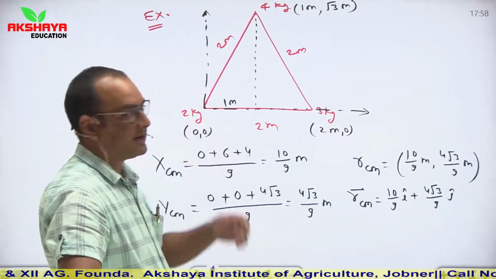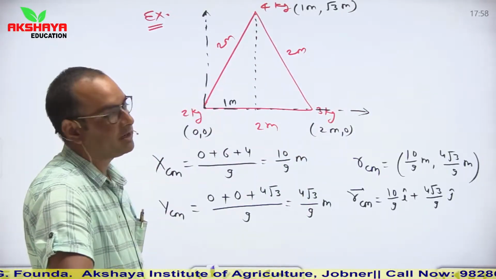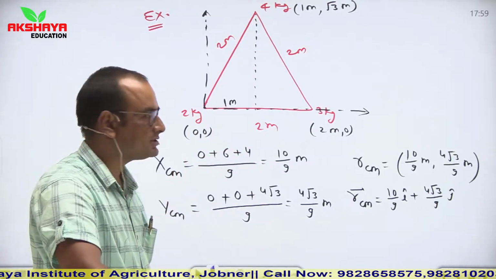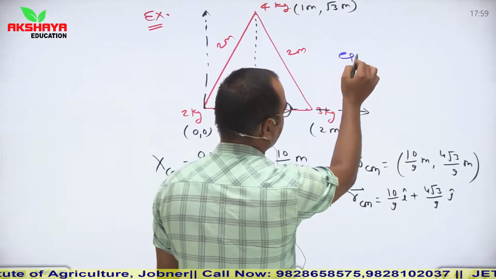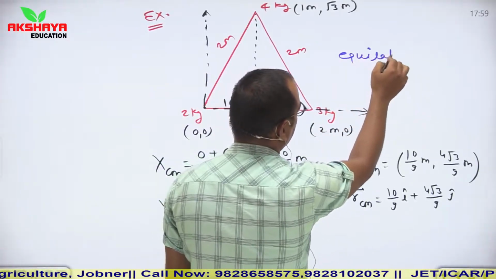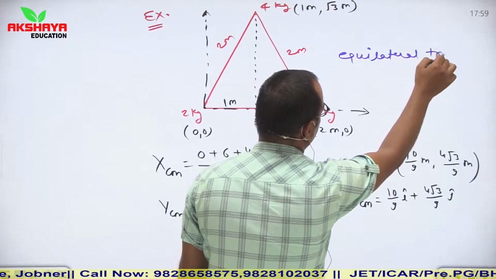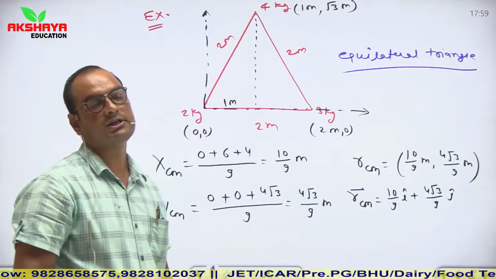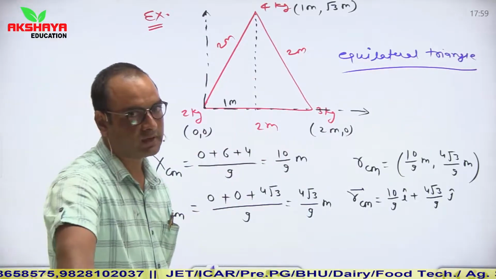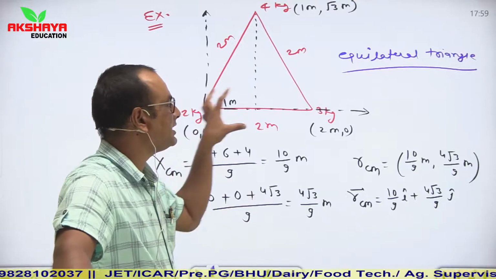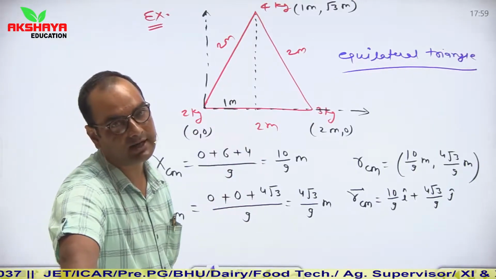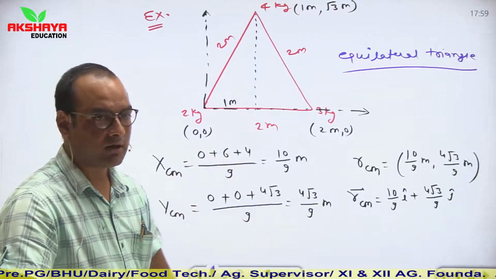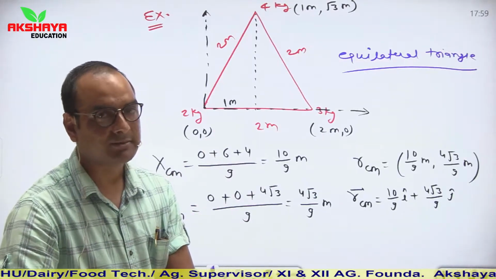Now let us discuss another pattern of question. So here we are given a 3-particle system, and these particles are arranged at the vertices of an equilateral triangle. Each side of this equilateral triangle is 2 meter, and 3 objects of mass 2 kg, 3 kg and 4 kg are placed at its vertices. So to find the center of mass of such a system, our concept is very similar.